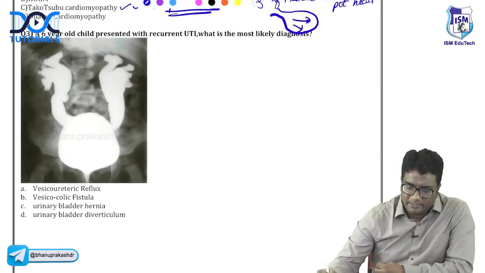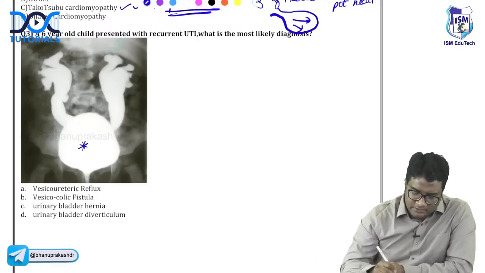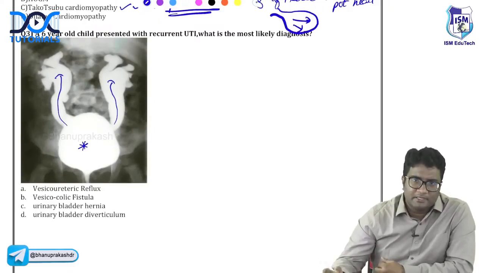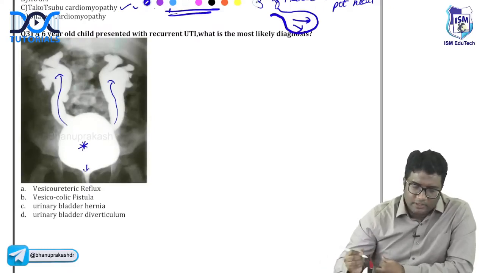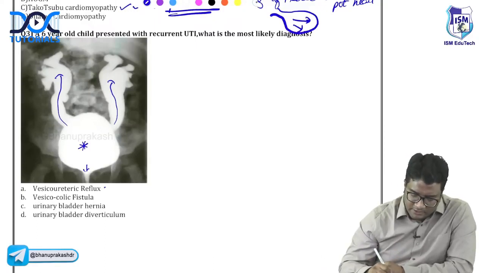A child presents with recurrent UTI. What is the most likely diagnosis here? You can see a contrast opacified bladder, and you are seeing the contrast opacified bilateral ureters. There is less contrast going into the urethra. More contrast is coming back into the ureters and less contrast is entering the urethra. This is vesicoureteric reflux.